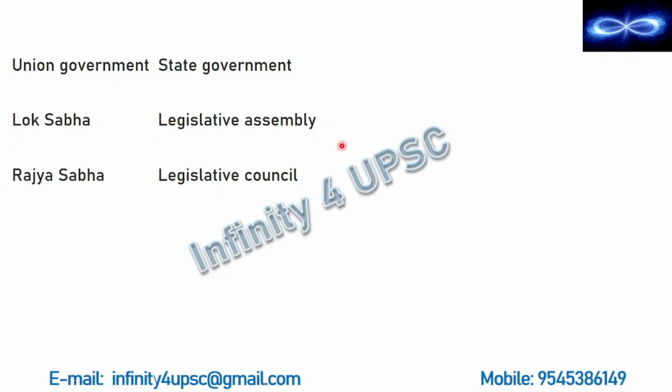Then we have the Legislative Assembly. Here we have elected members and nominated members, similar to Lok Sabha, and here the elected members have a role in the election of Rajya Sabha. So the Legislative Assembly plays a role in the election of Rajya Sabha, and that too only the elected members. Again, the Legislative Council has no role in the election of members of Rajya Sabha. So no role of Lok Sabha, no role of Legislative Council. Only the elected members of the Legislative Assembly will elect the members of Rajya Sabha.